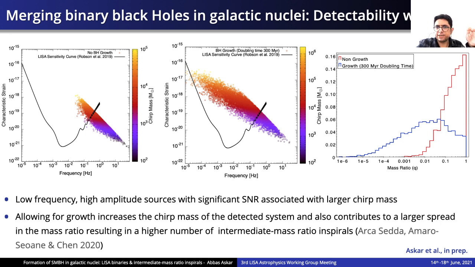The choice for this time is that the doubling time of a black hole accreting at the Eddington rate is about 30 to 40 mega years, and if we assume that the black hole is accreting at 10% of the Eddington, then it would double its mass in about 300 mega years. So allowing for growth not only increases the chirp mass, but it also results in this large spread in the mass ratio distribution, which you can see in the blue histograms here.